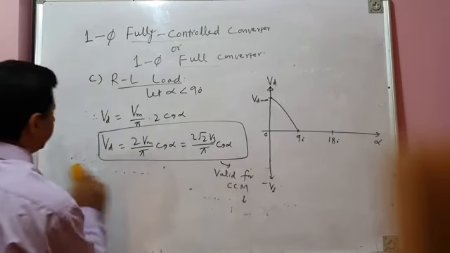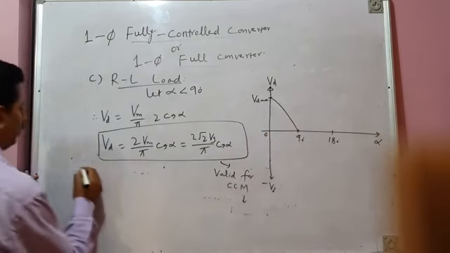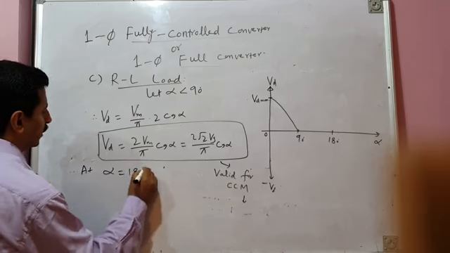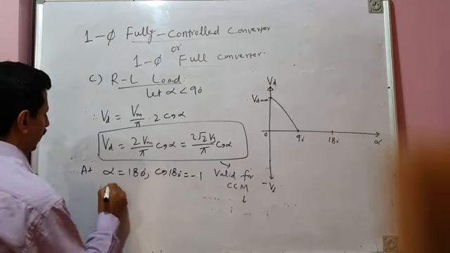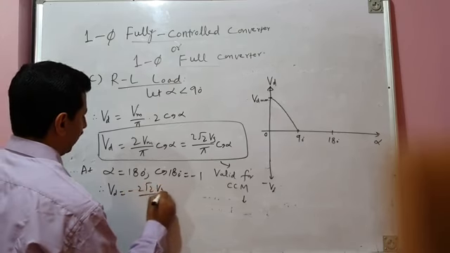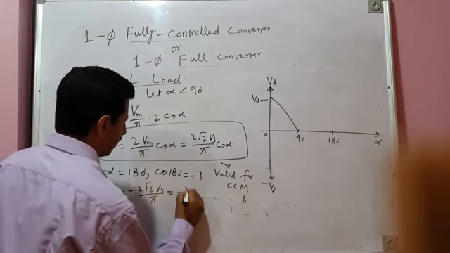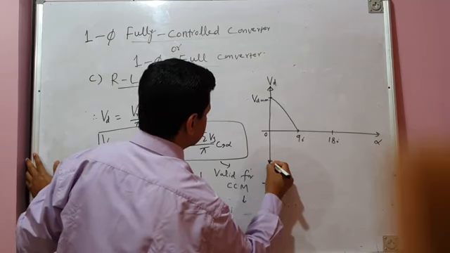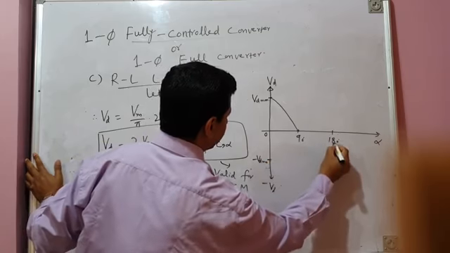For alpha greater than 90 degrees, cos alpha becomes negative. So your voltage becomes negative till when you reach alpha equal to 180 degrees. What is cos 180 degrees? Cos 180 degrees is minus 1. So therefore your average output voltage is minus 2 root 2 Vs by pi. And 2 root 2 Vs by pi, we already know it is maximum average output voltage. So it is minus Vd max. So if this is plus Vd max, this will be minus Vd max. And it happens at alpha equal to 180 degrees.